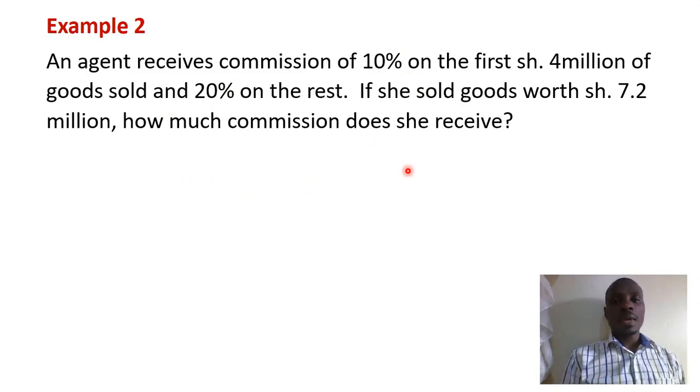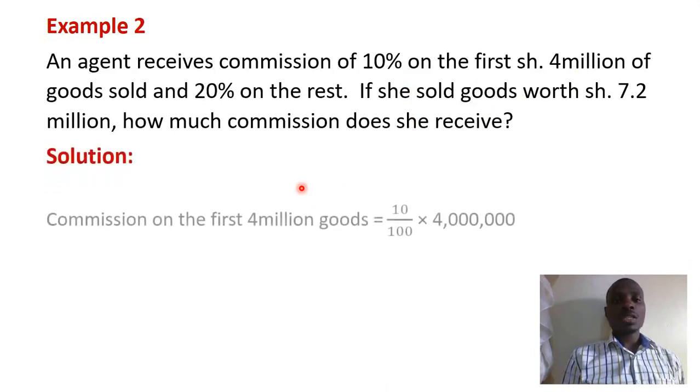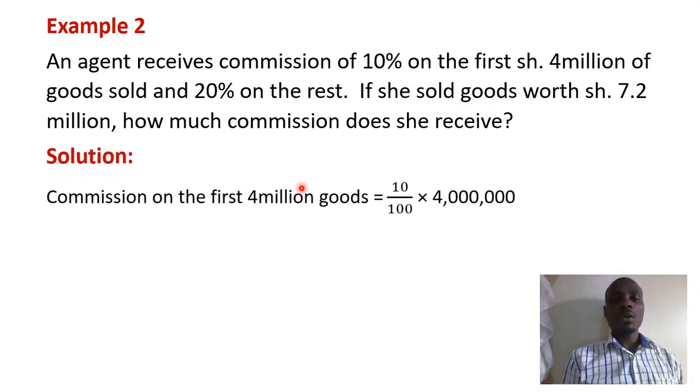That means 10% of 4 million is going to be the commission in the first part. So the commission on the first 4 million worth of goods is 10 over 100 times 4 million, which is 400,000 shillings.